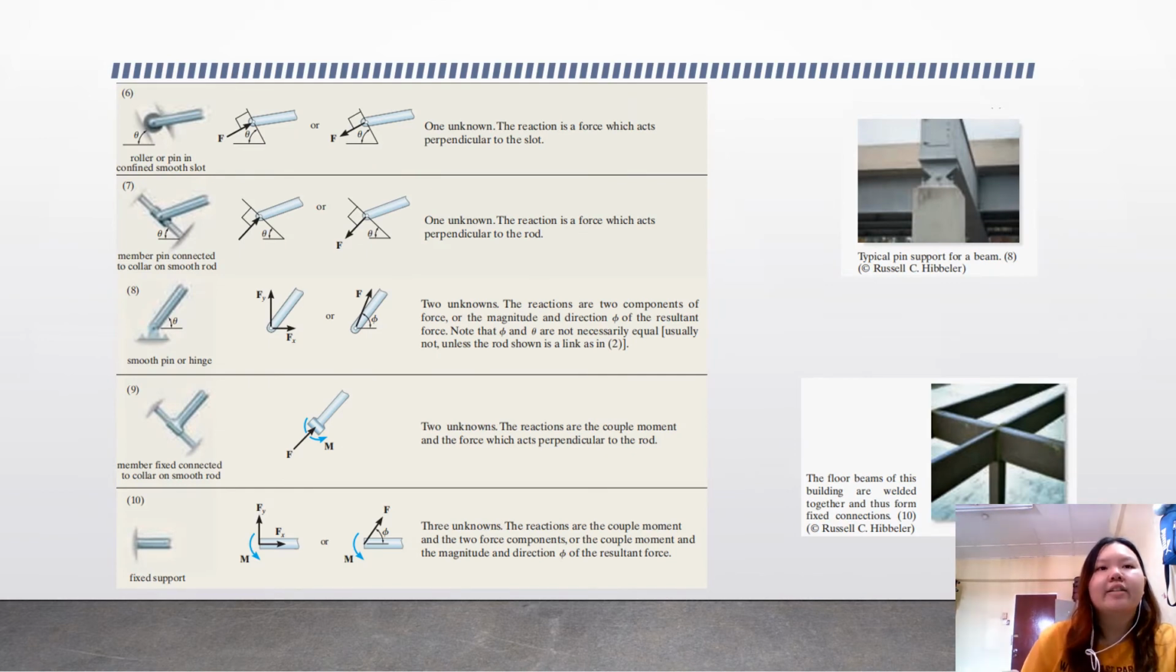Okay, here are the other examples of the supports for rigid body in 2 dimensions. The number 6 is the roller or pin in a confined smooth slot with one unknown. The 7 is the member pin connected to collar on smooth rod, also one unknown. And number 8 will have smooth pin or hinge with 2 unknowns.